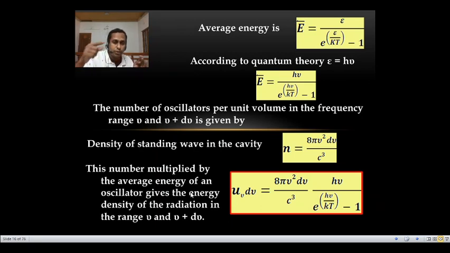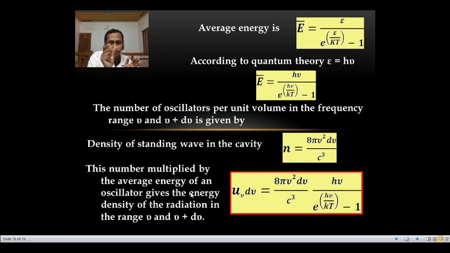See, black body consists of radiations of all wavelengths. See, this spectrum like this. So if we take a small frequency range nu and nu plus d nu, the energy density corresponding to that frequency range is denoted by this formula u of nu d nu. I hope it is clear. E bar is the average energy, n is the density of standing waves.